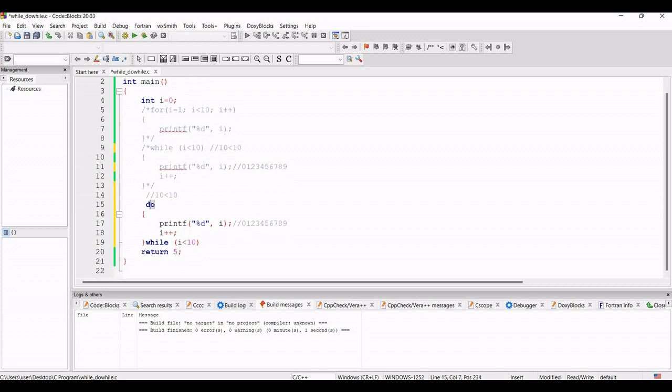So what is happening there? First I will write do, then we write all the code inside this do block, and after the block I give the while statement.